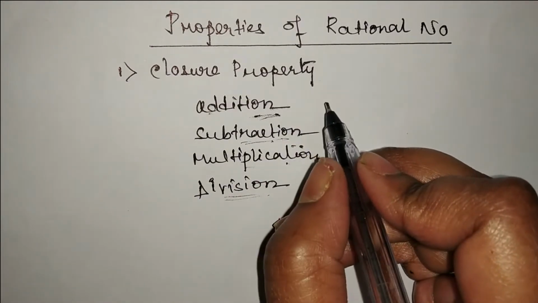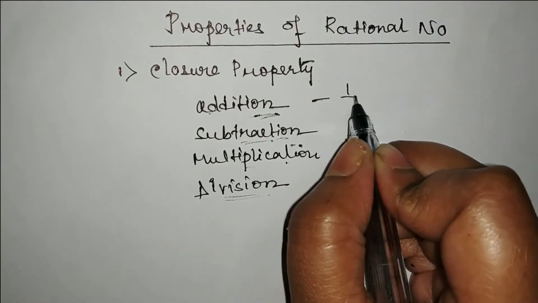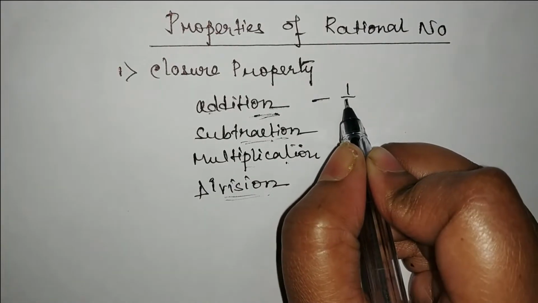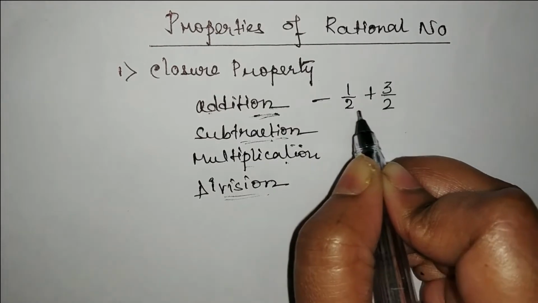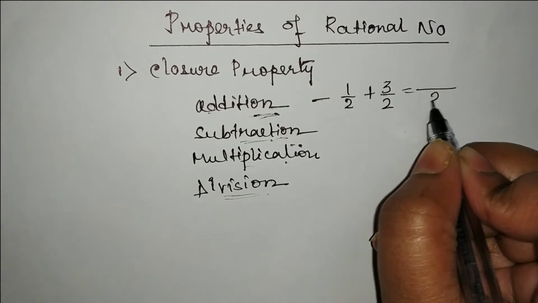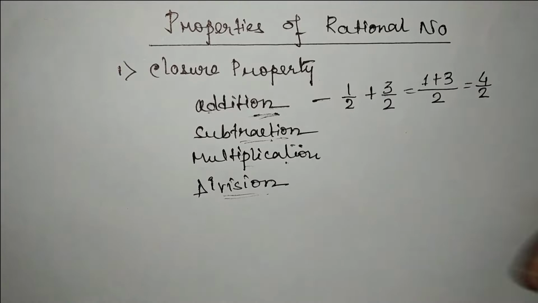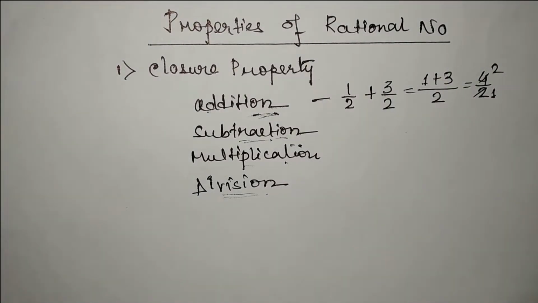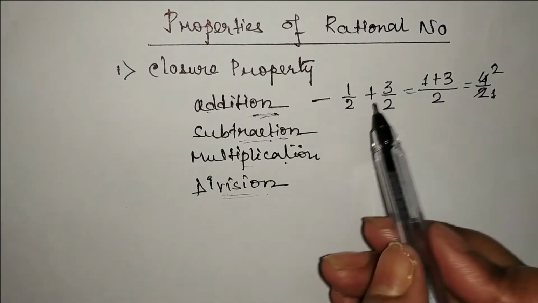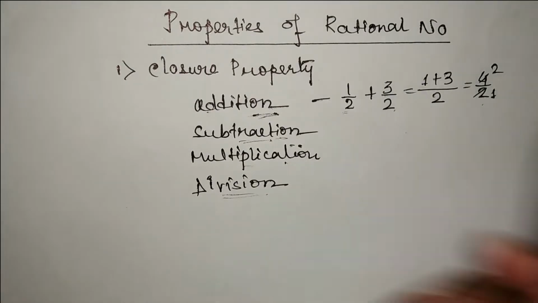So let us take an example. Okay, say 1 by 2 plus 3 by 2. We'll take the LCM, which is 2. So here 1 plus 3 is 4 by 2. 2 1s are 2, 2 2s are 4. So 2 by 1, this is also a rational number. So we can say that addition is closed, because after adding two rational numbers, we are getting a rational number. So we can say that addition is closed.